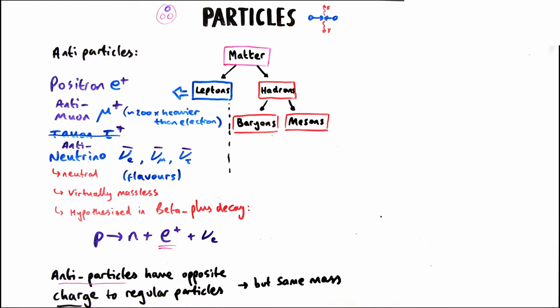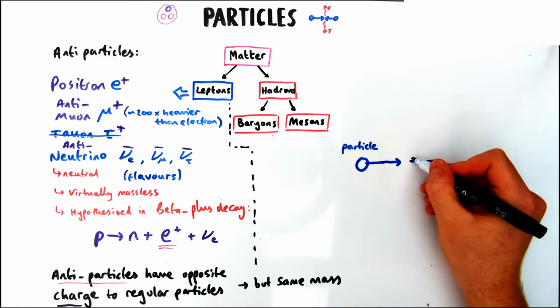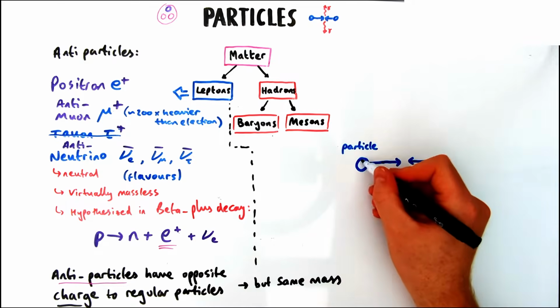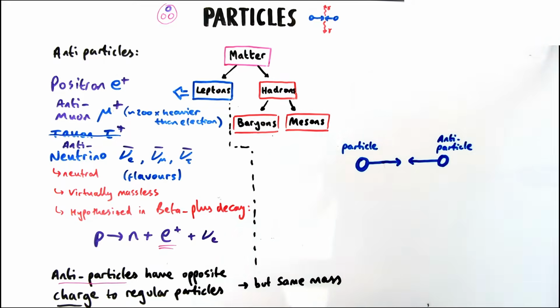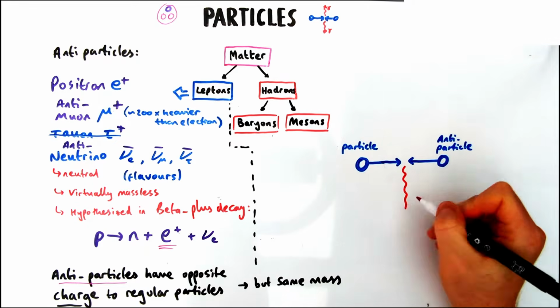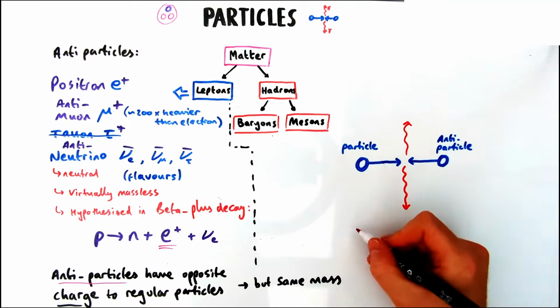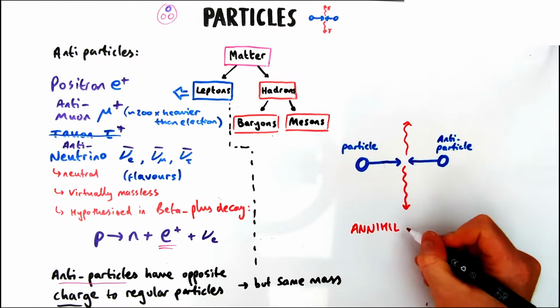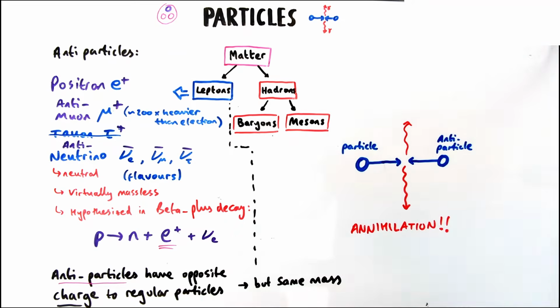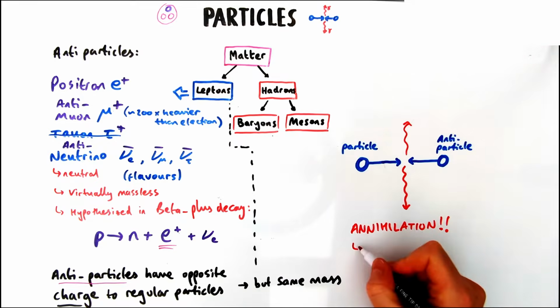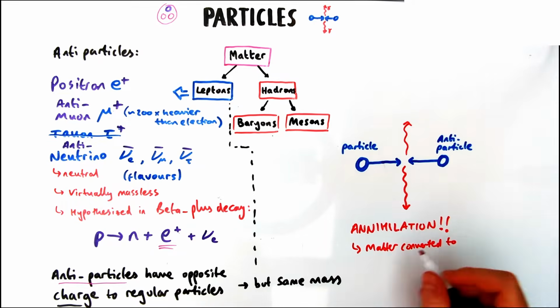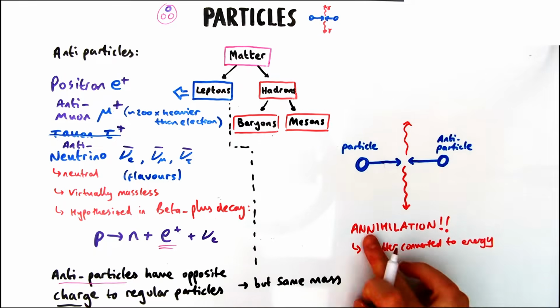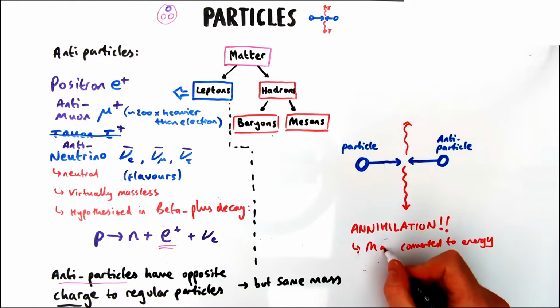Now, something very interesting happens when you have a particle and its antiparticle meet. For example, it could be an electron and a positron. When they meet, when they come together, they cease to exist. It's absolutely mad to think about, but two particles can just basically disappear. That process is called annihilation, and it doesn't just disappear into nothing, but it disappears into energy. In annihilation, the matter inside the particles is converted to pure energy in the form of waves.